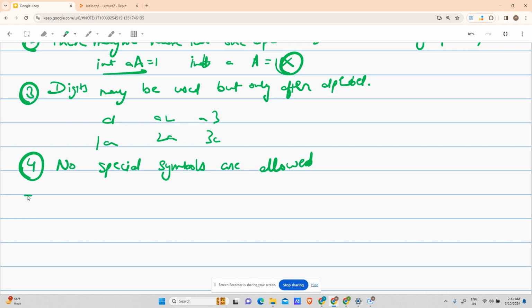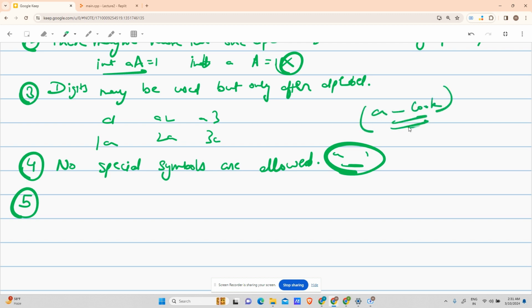Sorry, I need to add this: underscore is a valid special symbol. Like you want to name your variable as a_cook. So it is a valid variable, right?